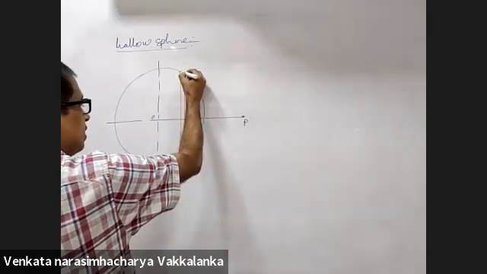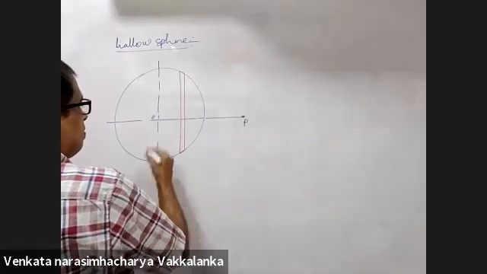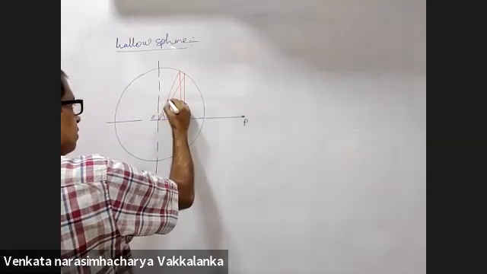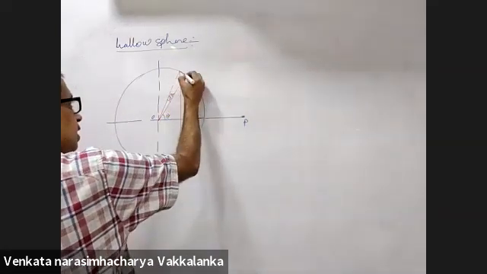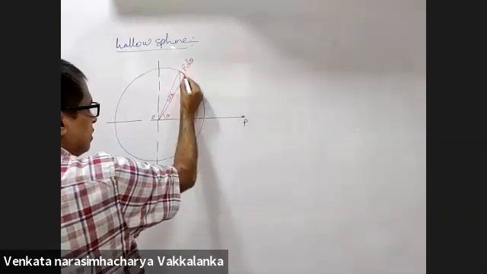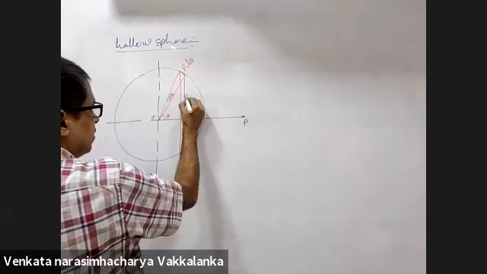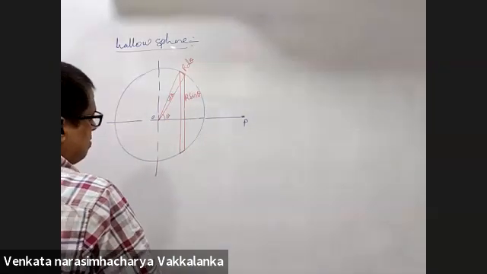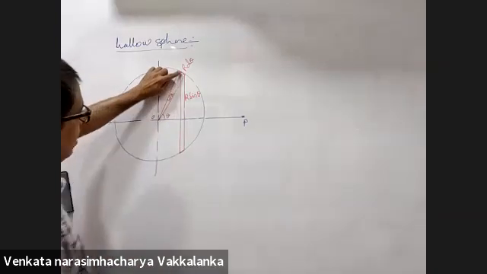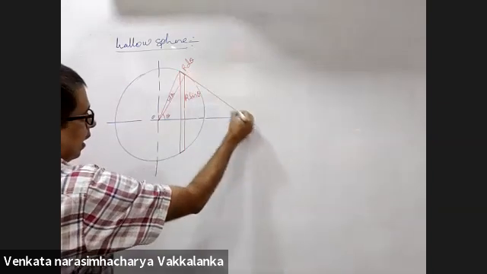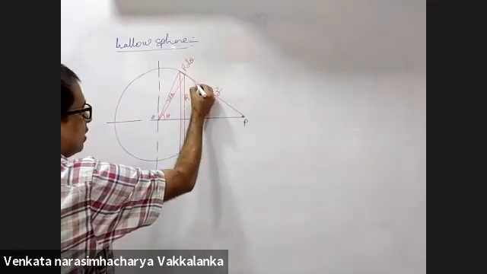Consider an elemental ring of thickness R d theta. What will be the radius of the ring? Can I claim it is R sin theta? Yes, sir. An elemental ring which you considered, and this distance you are taking as z.